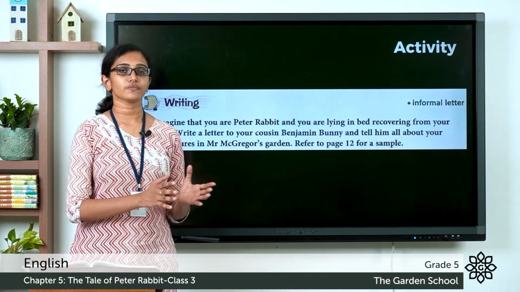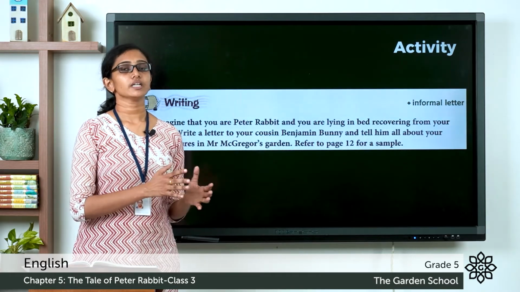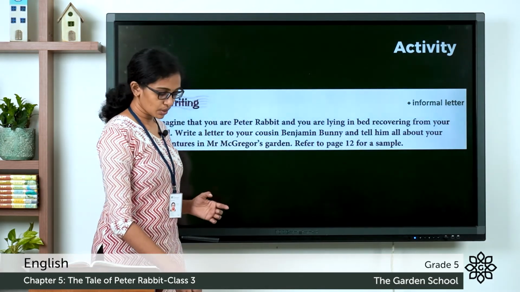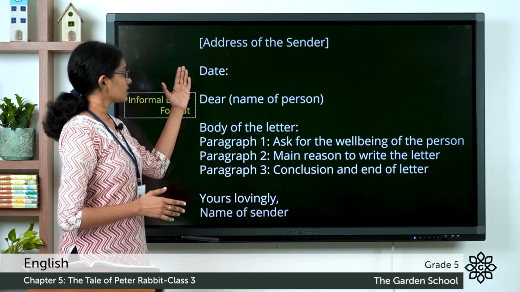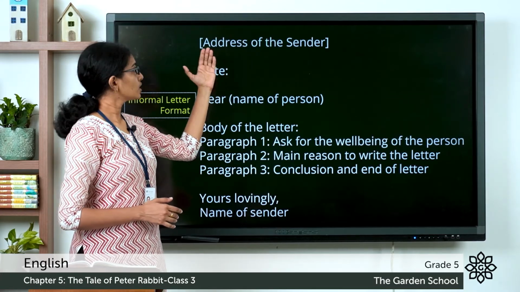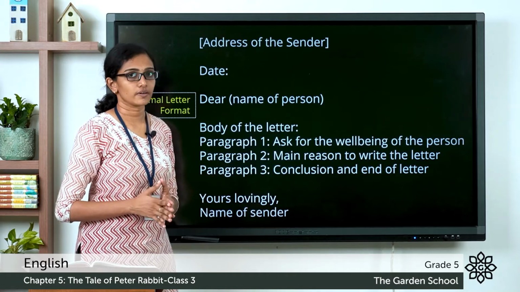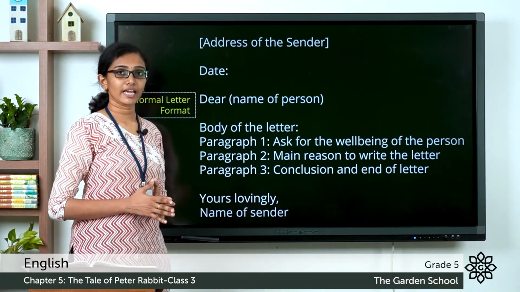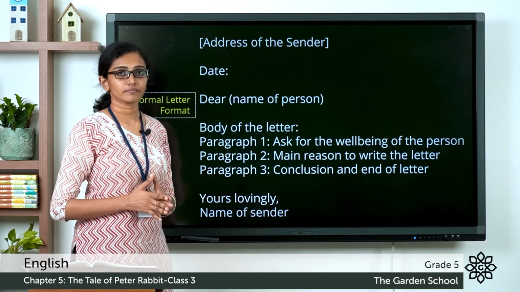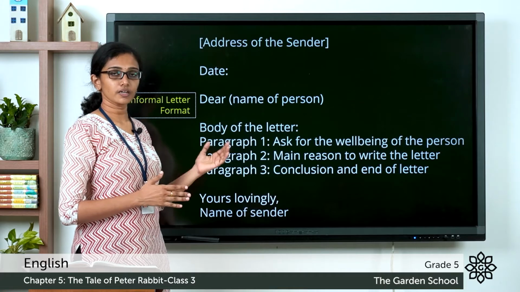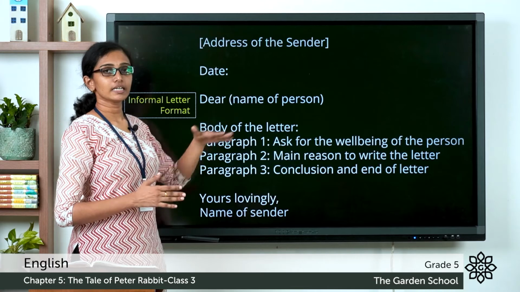And there is a format for writing an informal letter. You have already learned this format in your early classes. So I'll show you an example of how to write an informal letter. First, at the top left side, you have to write the address of the sender. If you are writing the letter, you have to write your address. And it should be followed by the date on which you are writing. Then that should be followed by the greeting. Dear this person, dear that person. What do you call that person?